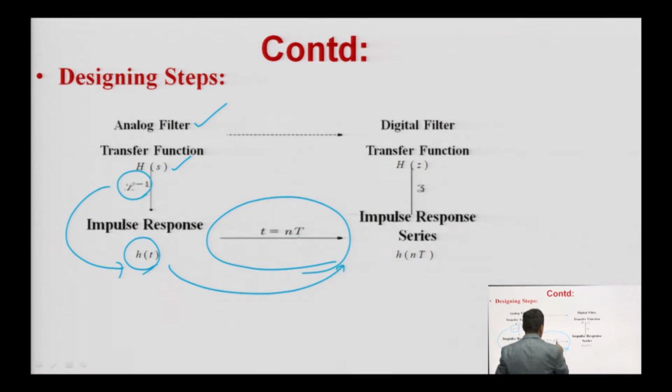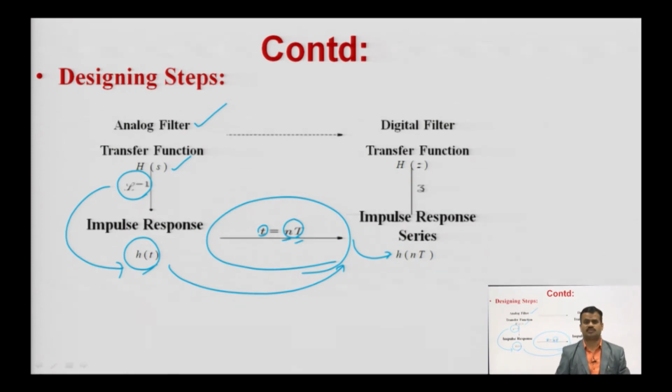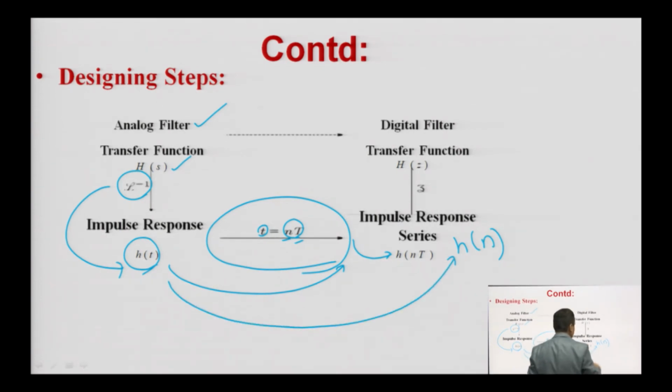t is equal to small n into capital T. Small t means continuous time domain, small n is discrete time domain, and T is the sampling time interval. Then you will get h of nT, and it will be your impulse response series, you can say your h of n. इसे हम h of n भी कह सकते हैं। h of n मतलब अब कर क्या रहे हैं आप, h of t को आपने चेंज कर दिया h of n में, और एनालॉग फिल्टर के इम्पल्स रिस्पॉन्स को आपने चेंज किया डिजिटल फिल्टर के इम्पल्स रिस्पॉन्स में।